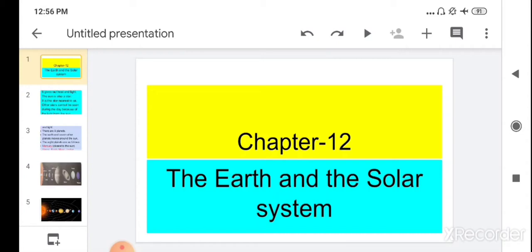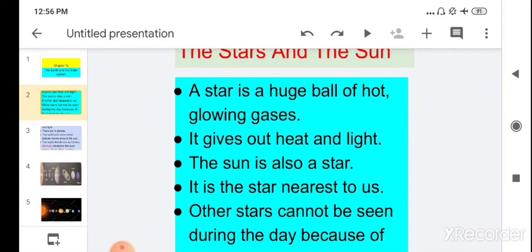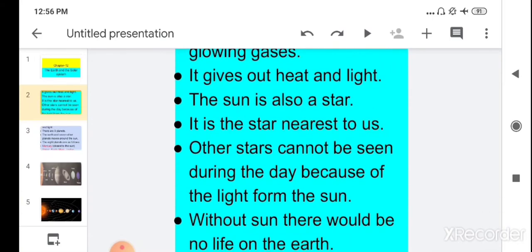Children, in the last video, we started a new chapter, chapter number 12, the Earth and the Solar System. In that video, we learned about the star. So what is a star? A star is a huge ball of heat and glowing gases. We learned that our sun is also a star which has its own heat and light, so it gives us heat and light. The sun is the nearest star to us.